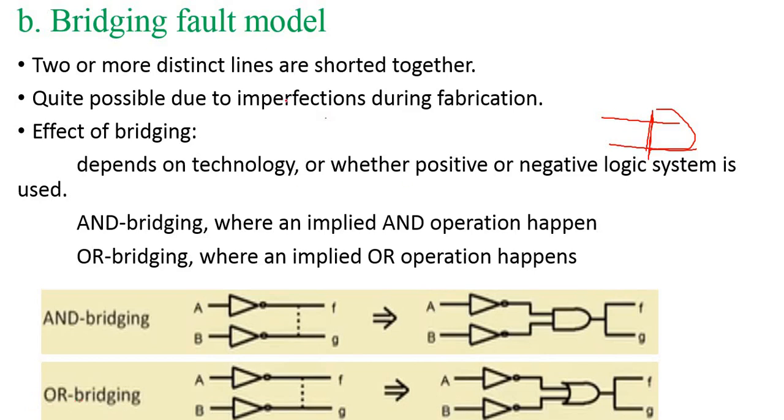These defects are because of fabrication. That means during fabrication some defects are present. That type of defect is called a bridging fault modeling defect.